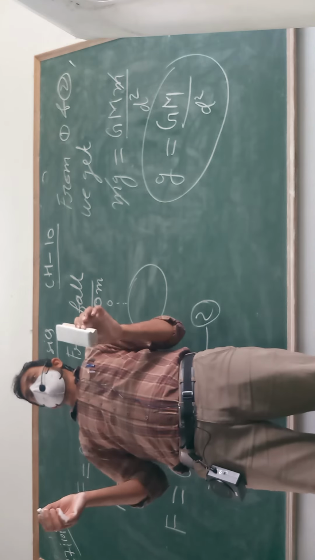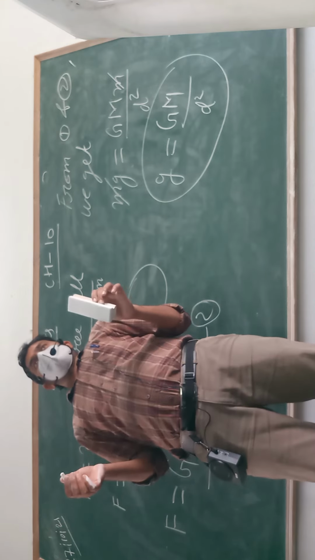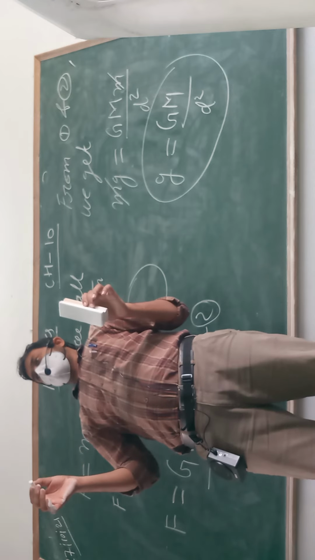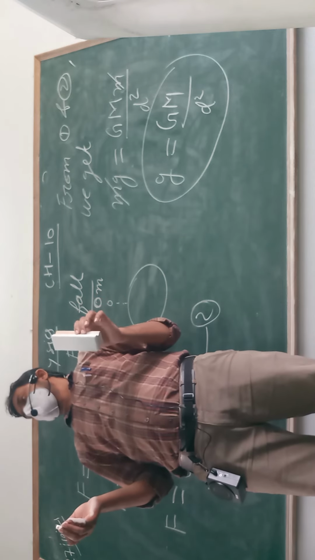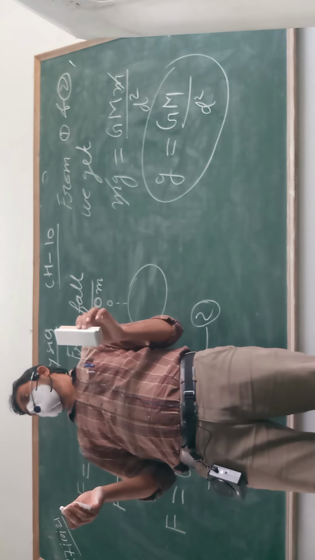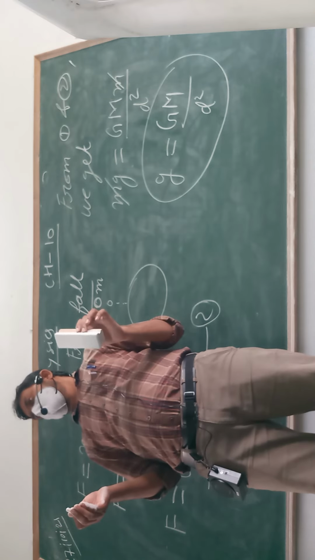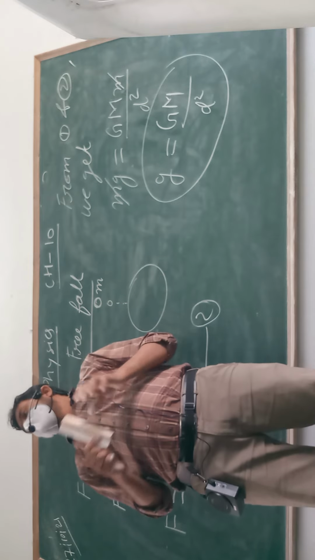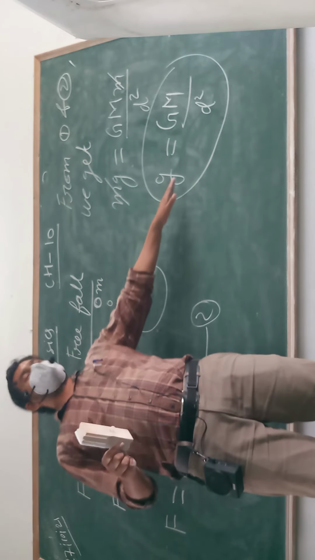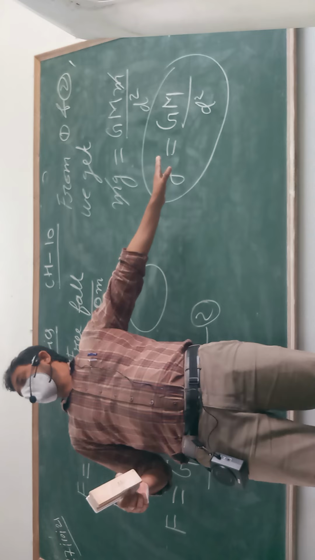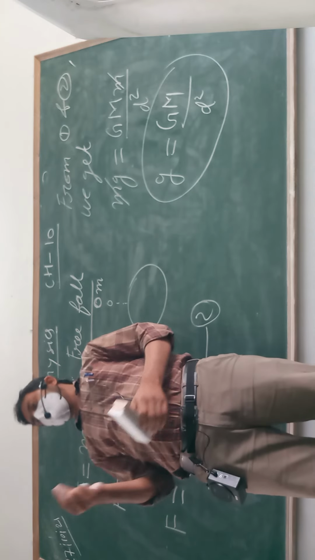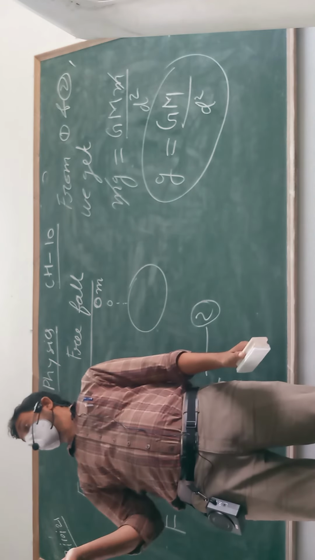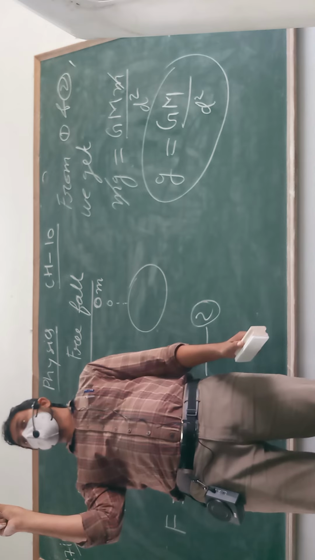You say no, we will take a paper. If you release the paper having a larger surface area, in fact, it will suffer the resistance. But I am saying that there is no air. When there is no air, then this formula is true. Even a small friction is a bigger force for the small paper.